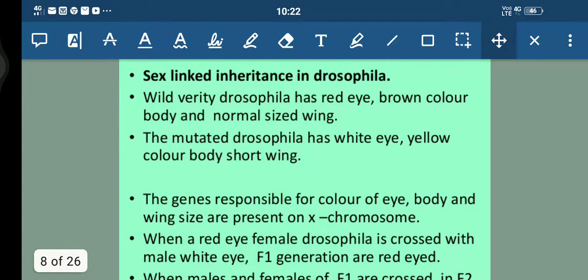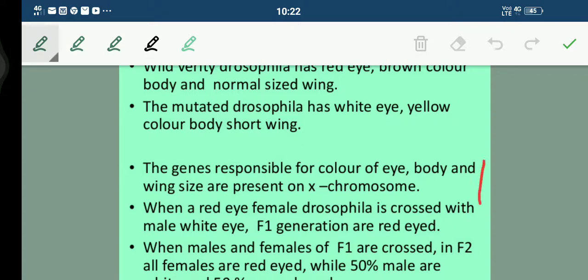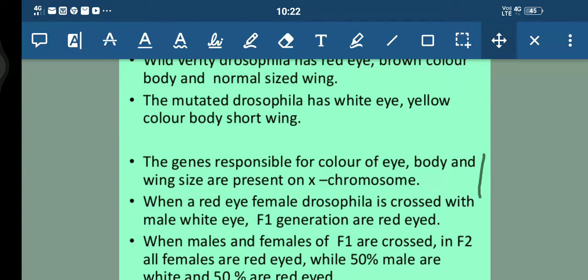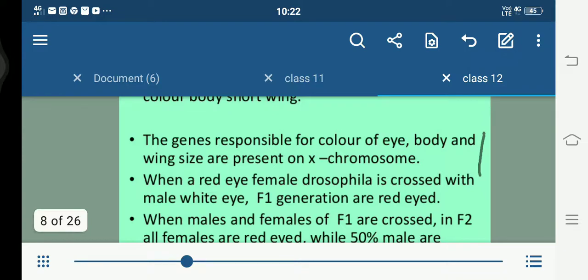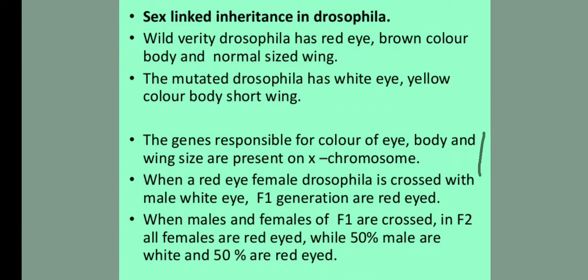Now students, sex linked inheritance in Drosophila. Fine. So the wild variety Drosophila has red eyes, brown colored body and normal sized wings. And the mutated Drosophila has white eyes, yellow colored body and short wings. The genes responsible for the color of eye, body and wing size are present on the X chromosome. Fine, they are present on X chromosomes.